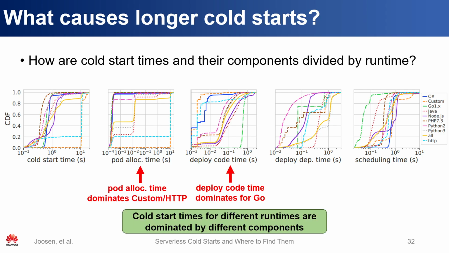For example, custom and HTTP runtimes are the slowest, and they are dominated by pod allocation time, because a pod really has to be started from scratch for a custom runtime, while for HTTP, an HTTP server has to be started. You can see also that for Go runtimes, the time to deploy code dominates, and there are many other examples of different runtimes being dominated by different components.